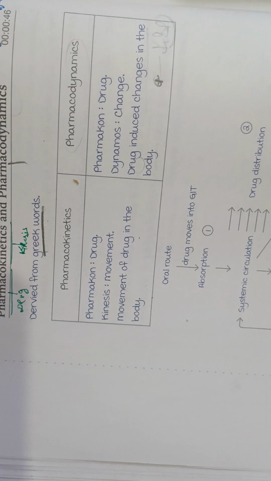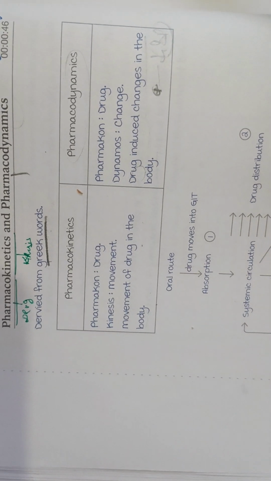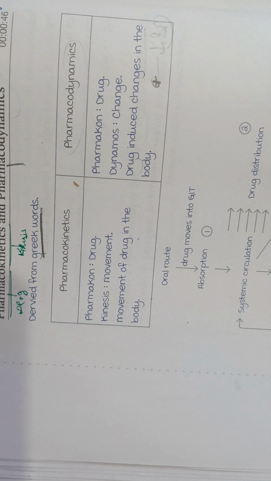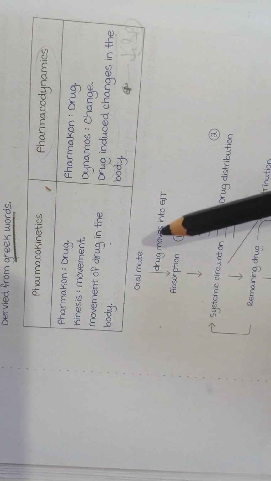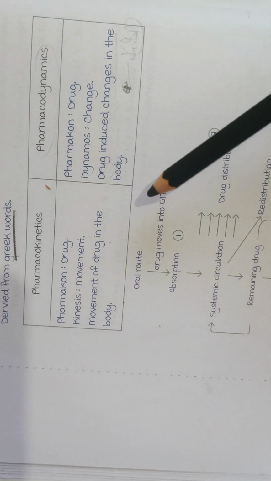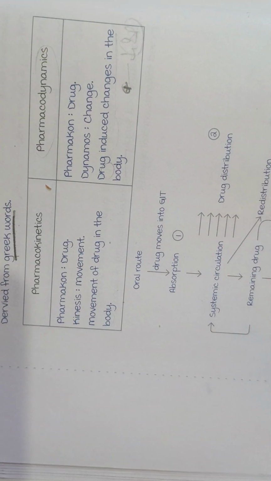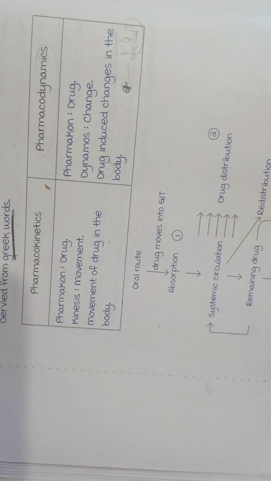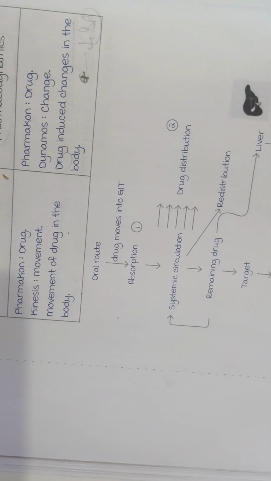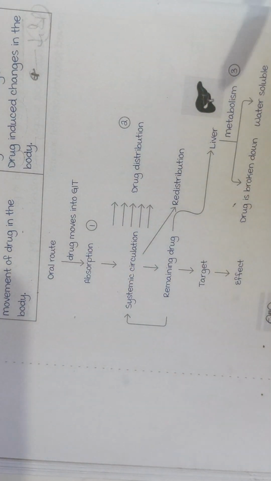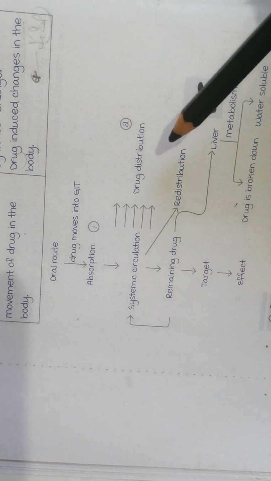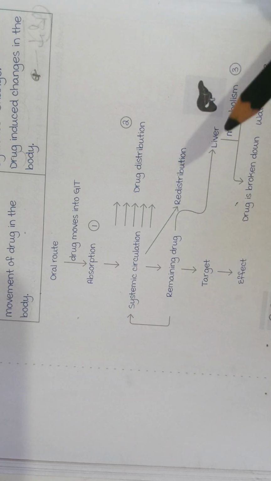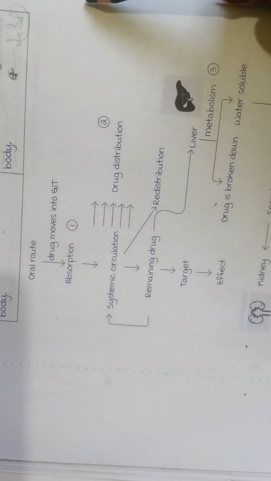The first thing written here is the oral drug. The moment I take the drug inside, it goes through absorption into the systemic circulation. Then there is the remaining drug; you have a target and you get an effect. There is drug distribution, redistribution, and the liver.